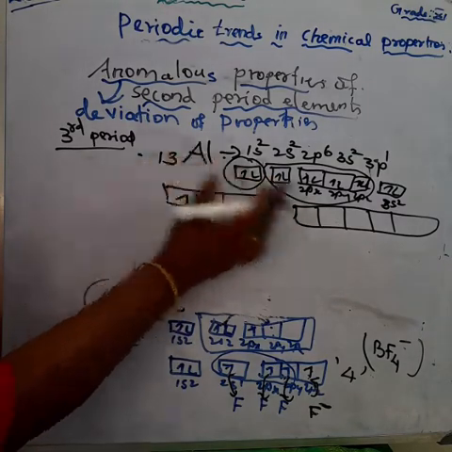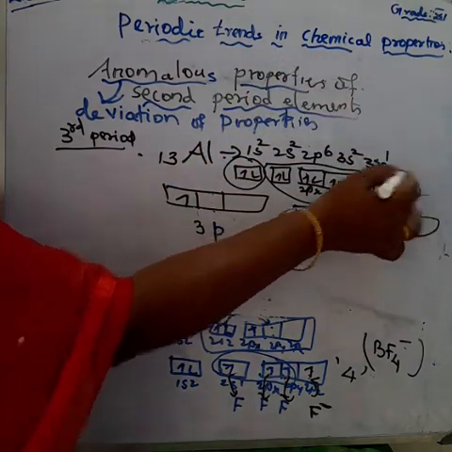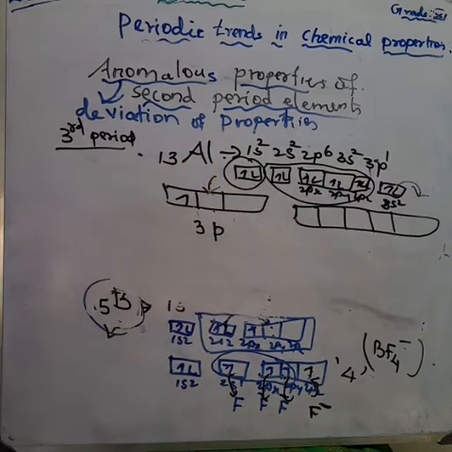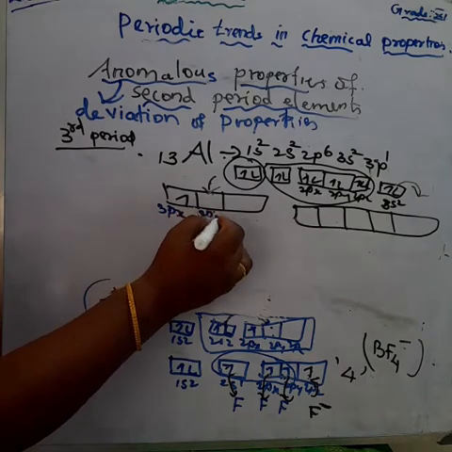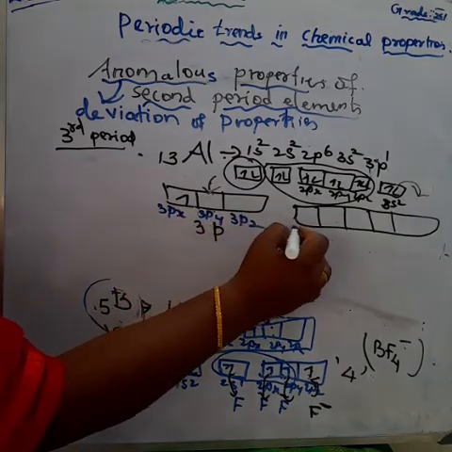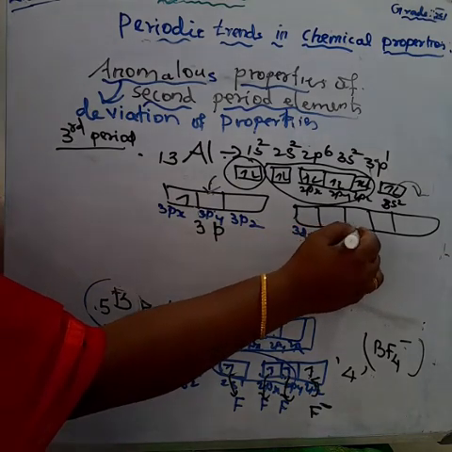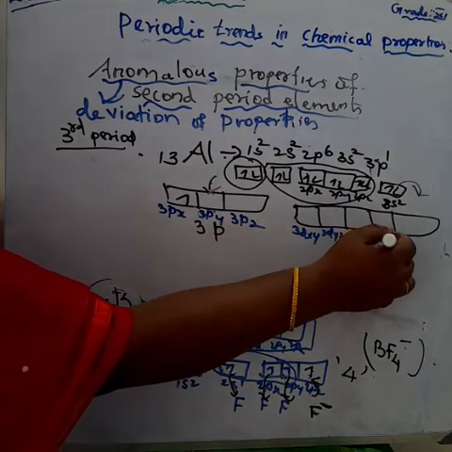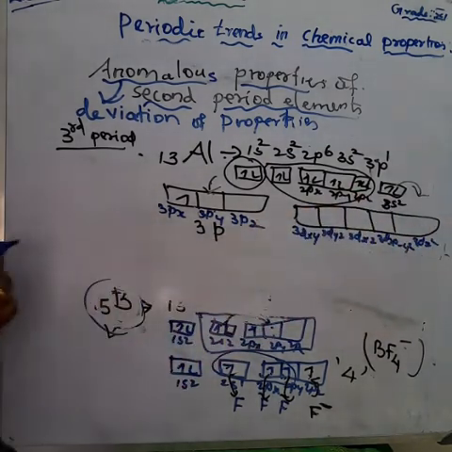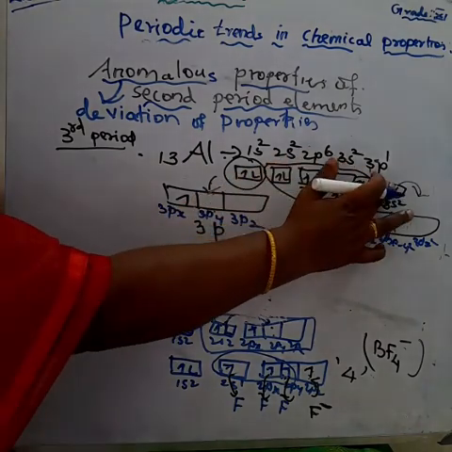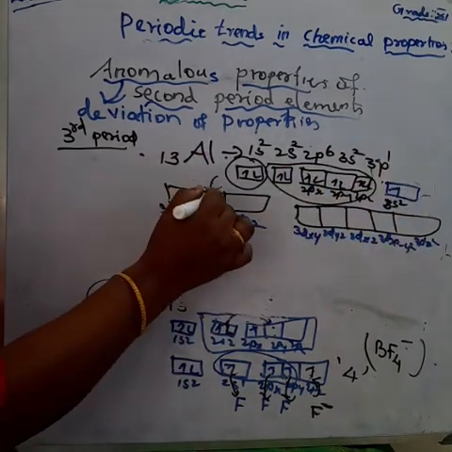When it goes to the excited state, one electron from the 3s orbital goes to the 3py orbital. These are 3px, 3py, 3pz. What are the names of the d orbitals? 3dxy, 3dyz, 3dxz, 3dx2-y2, 3dz2. These are the orbital names. Here it is in the excited state: one electron from the 3s orbital goes to the 3py orbital.